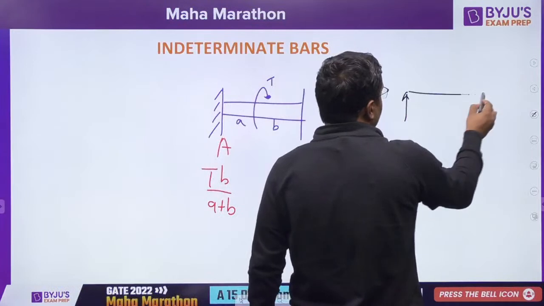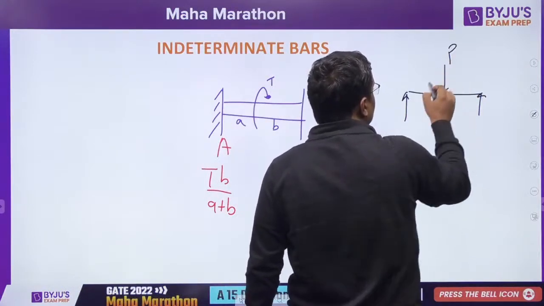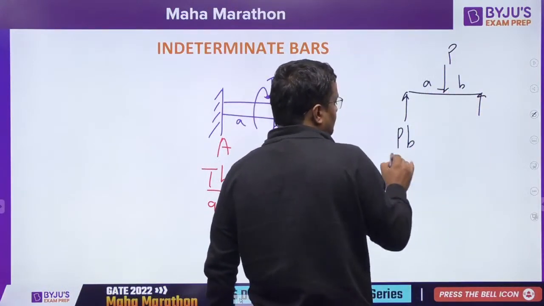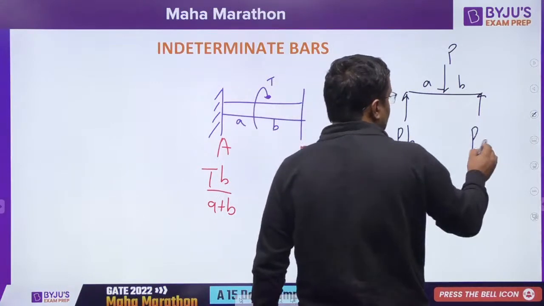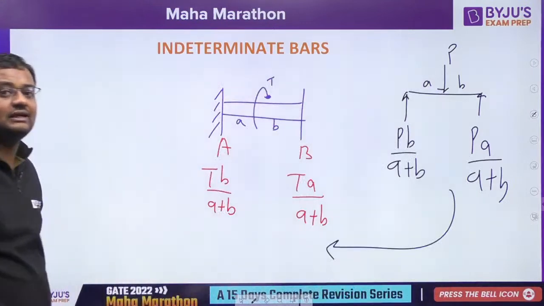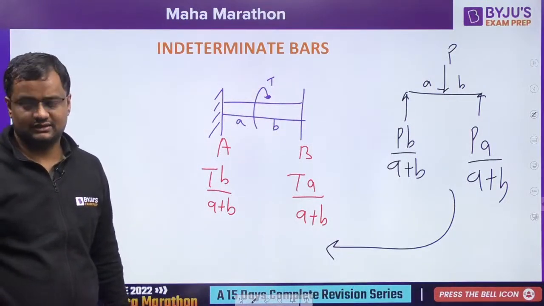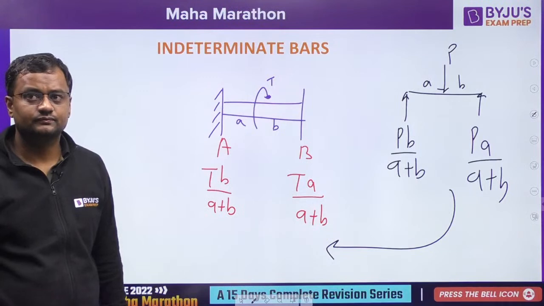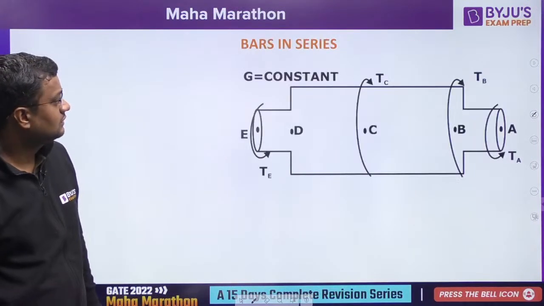Like in a simply supported beam, this is P. This is A, this is B. So what is here? Reaction will be PB upon A plus B, and here it is PA upon A plus B. So same way here also. You can remember, relate it like this. Any doubt, guys?